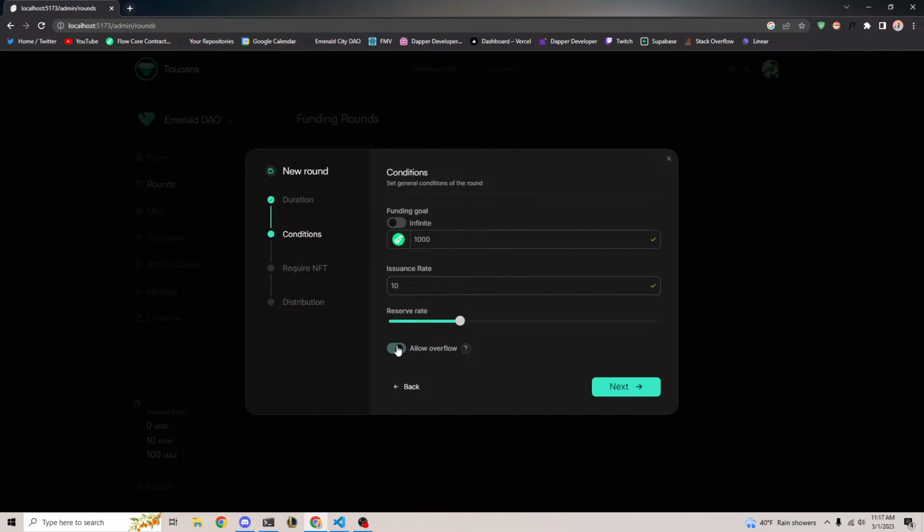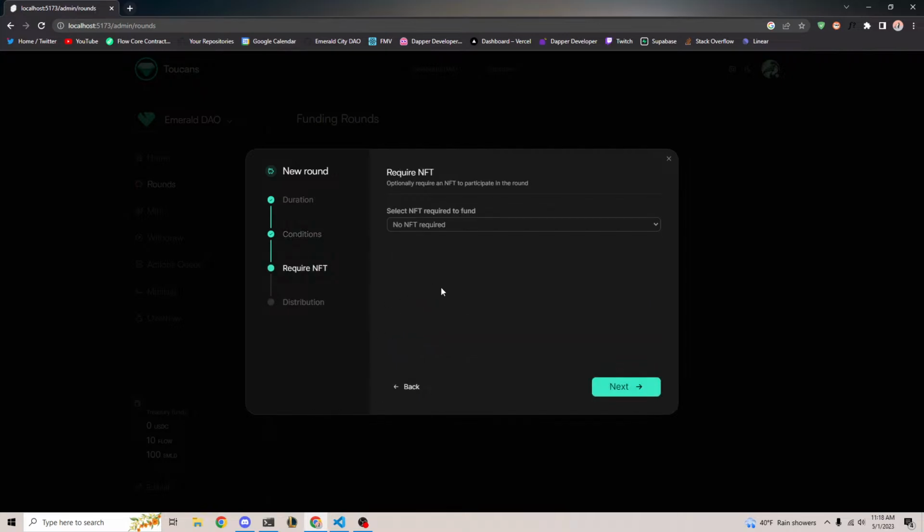Then we can say, okay, we will also want to allow overflow. Allowing overflow is basically a way to say that we want to allow people to donate more than the goal. So let's say our goal is 1,000. If we allow overflow, then people can donate an infinite amount after that amount, and it'll go to overflow instead. I'll talk about overflow in a bit. But if you only want to give away a certain amount of tokens or raise a certain amount of money, you can disable allowing overflow.